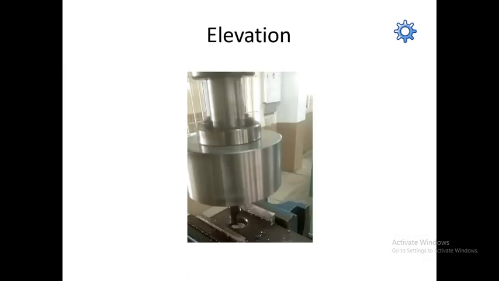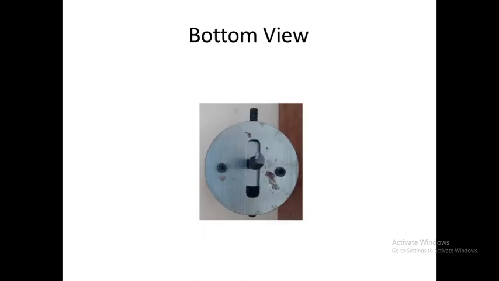Then this is the real photograph of the invented toolbar. The toolbar is attached to the drilling machine tool spindle, from which we get the rotary motion for the tool. After that, the bottom view is the realistic photographic image of the toolbar's bottom side. Here you can see the guideway of the toolbar and also the boring bar. On the top side there is a screw. We can adjust that screw, and from that screw adjustment, you can slide the boring bar within the guideways. These are all the mechanisms available with the invented toolbar.